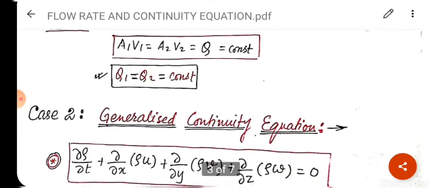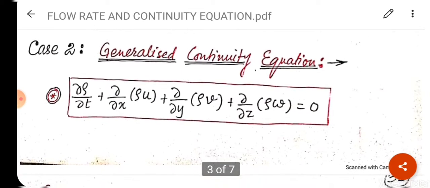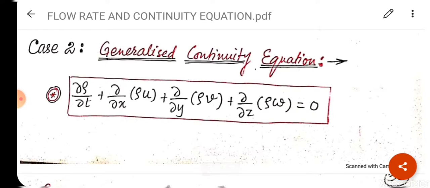So we can write Q1 is equal to Q2 is equal to constant. Now we will do case 2. That is the case 2 of conservation of mass or continuity equation, subpart of continuity equation. This is the generalized continuity equation.